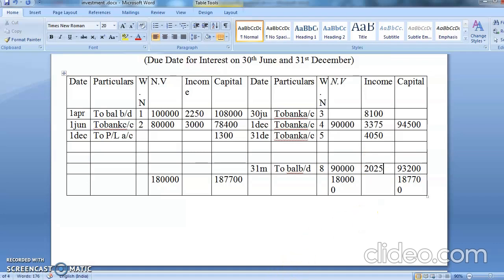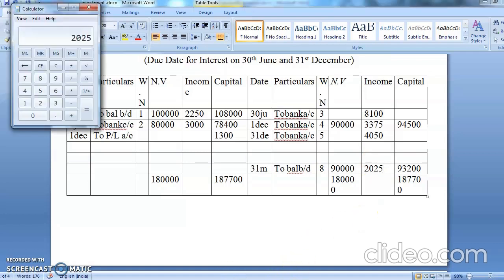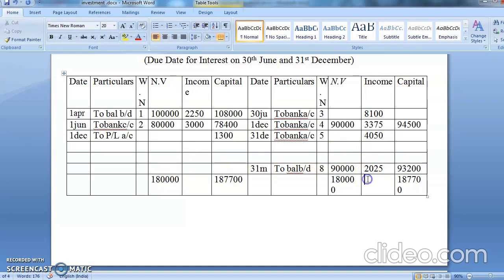2,025. Now totaling of interest will be done and that will be transferred to profit and loss. On 31st March, whatever is the interest you are transferring into the profit and loss. 3,375 plus 4,050 plus 2,025. So interest is coming to 17,550. So here also you are going to have the same 17,550.